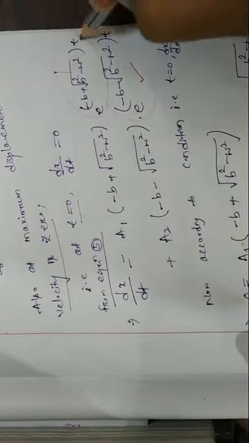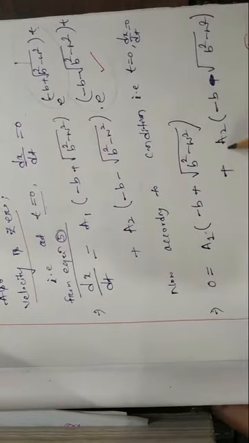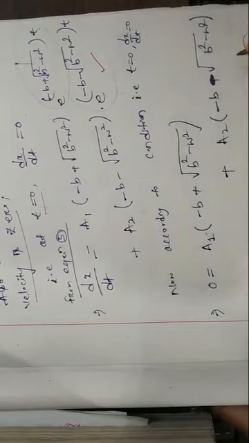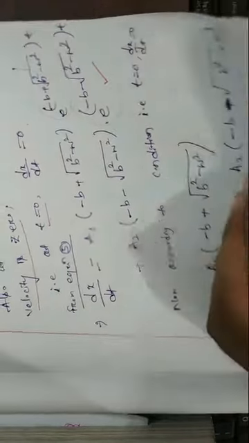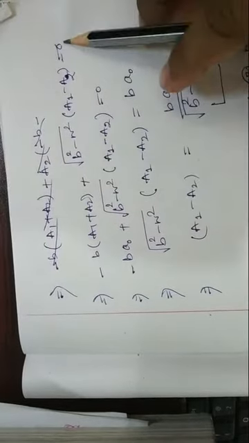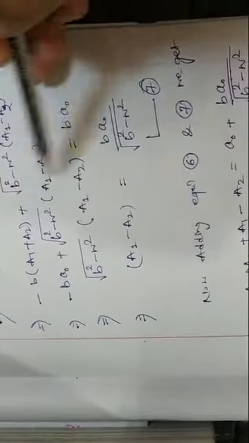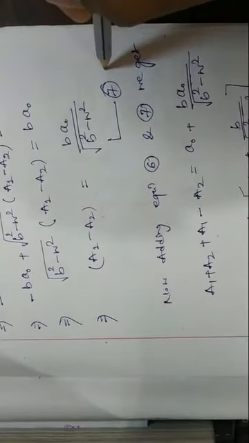So what we found: a1 times minus b plus the square root of b squared minus omega squared, plus a2 times minus b minus the square root of b squared minus omega squared. Then that implies, after simplification, minus b times a1 plus a2 plus the square root term is equal to 0. So a1 minus a2 is equal to this much. Let it be equation number 7.